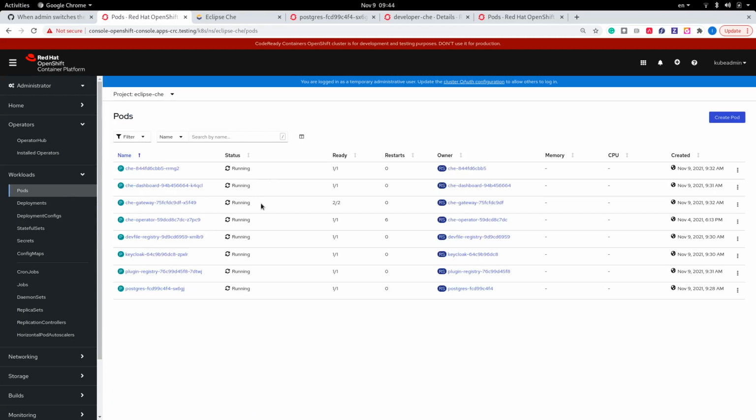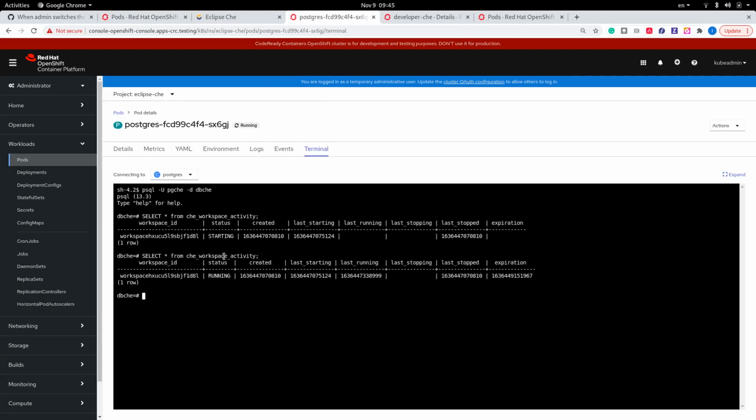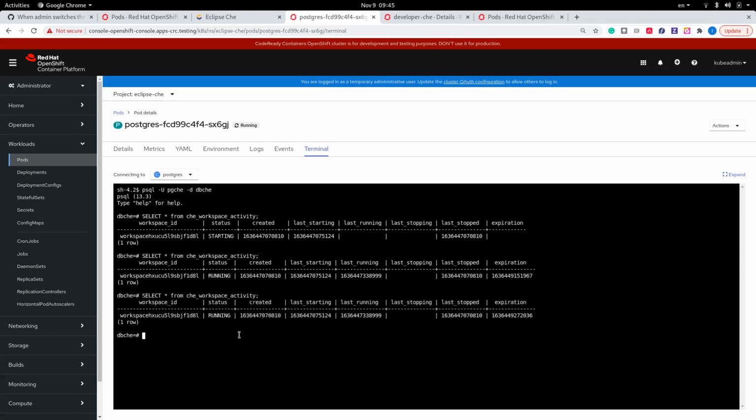So we'll need to wait a little bit until the redeployment is going to happen, and the expectation is basically that the workspace is going to be stopped. So currently, if we go to the database pod, we can see that in the Che workspace activity table, the workspace was starting and then it became running. So currently I think it's still running.